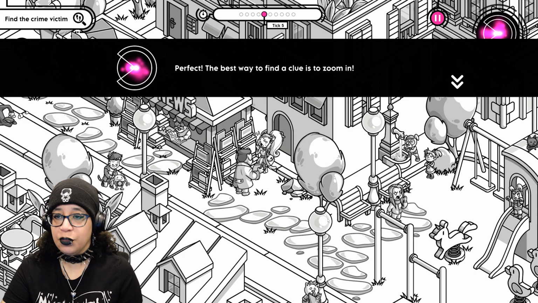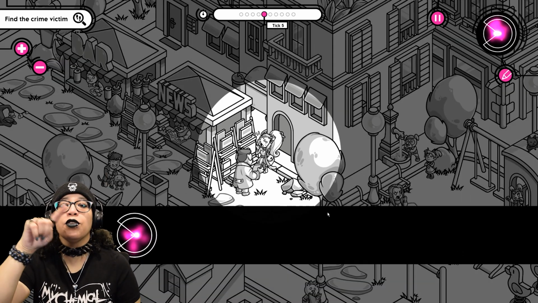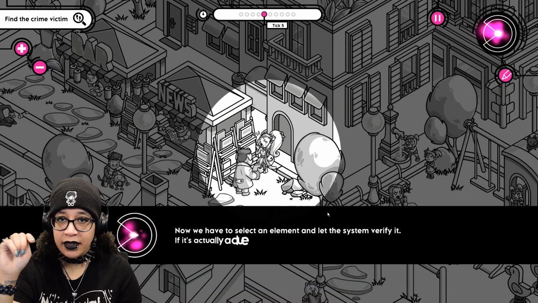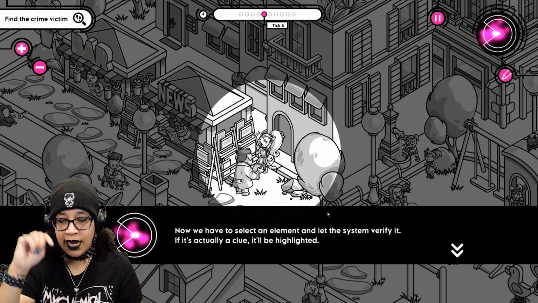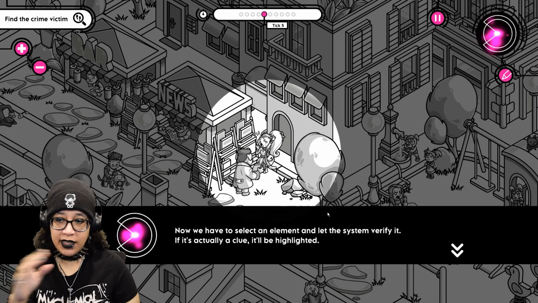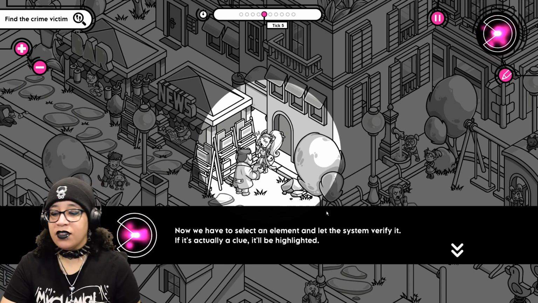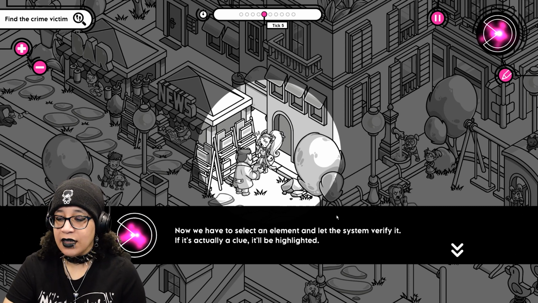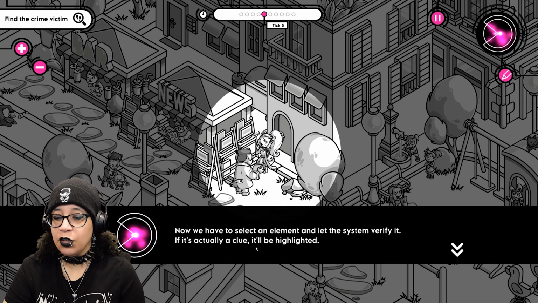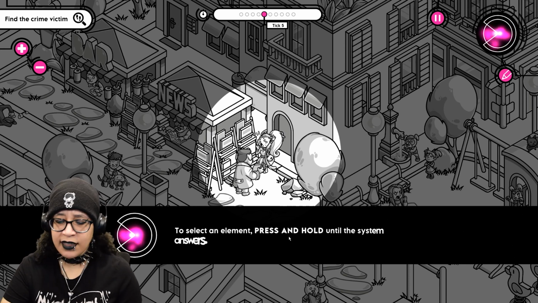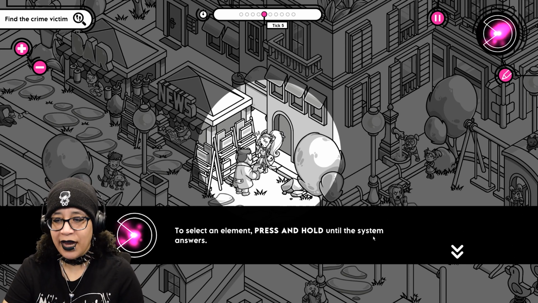The best way to find a clue is to zoom in. Yeah, like when you're playing one of those find-it games. You ever play the cats and the haunted castle, the ones where you look for things? Now we have to select an element and let the system verify it. If it's actually a clue, it'll be highlighted. To select an element, press and hold until the system answers.